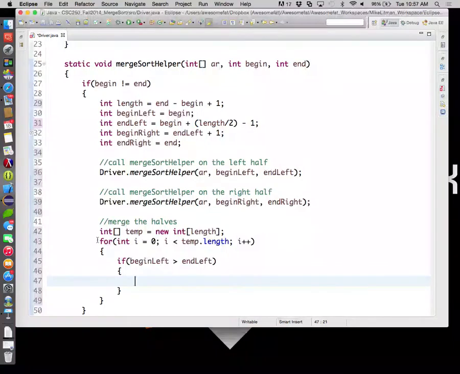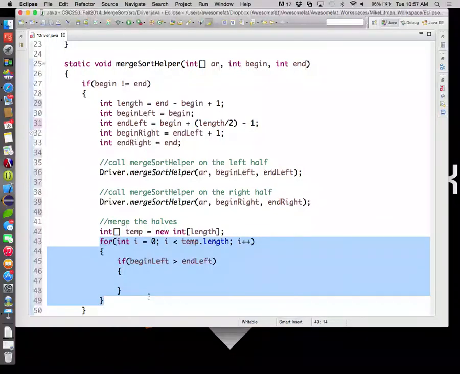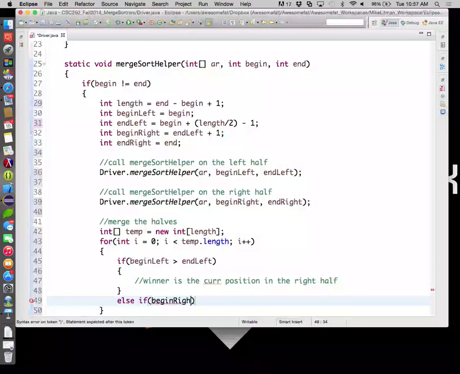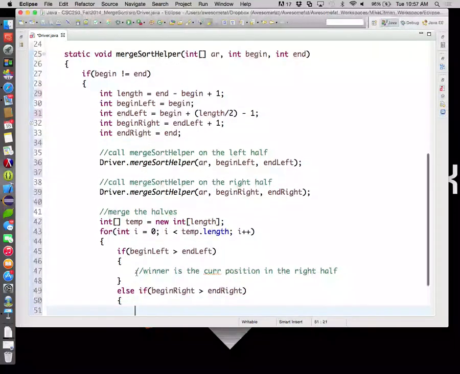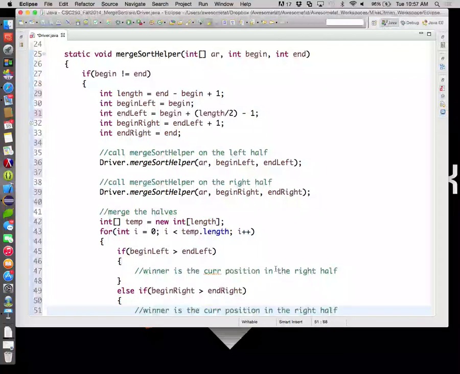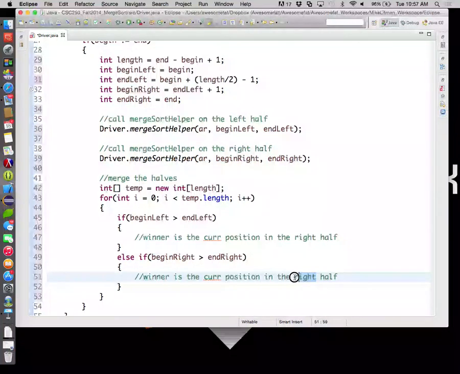We know that we're going to loop through here the correct number of times. Correct? So if we're in here, winner is the current position in the right half. Else if begin right is greater than end right, winner is the current position in the left half.